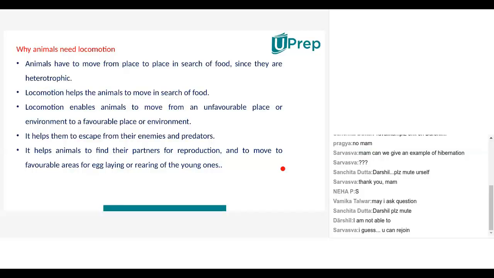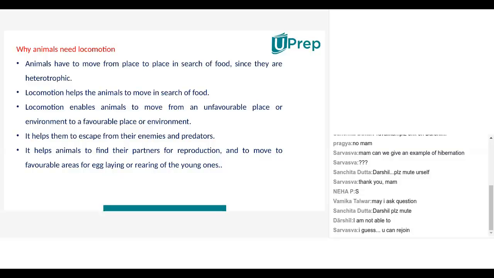Anyways, all right. So second point, locomotion helps the animals to move in search of food. This is what we discussed. Locomotion enables animals to move from an unfavorable place or environment to a favorable place or environment. That is what we learned in migration in our earlier slide, correct? It helps them to escape from their enemies and predators, in case of deer and tiger, right? And also it helps animals to find their partners for reproduction and to move to favorable areas for egg laying or rearing of young ones.